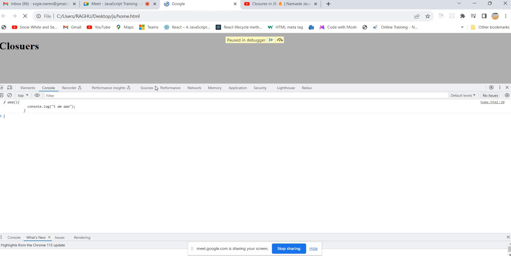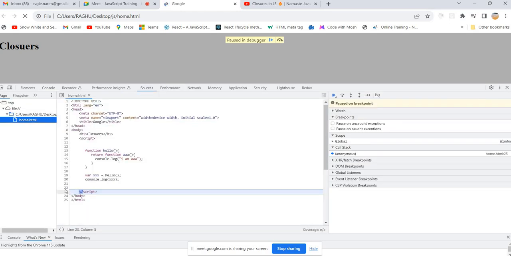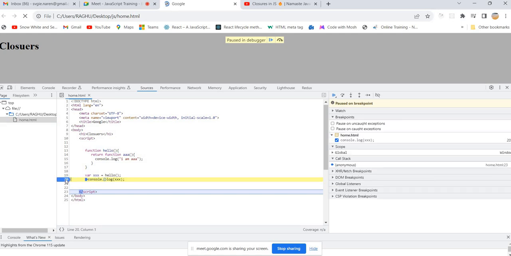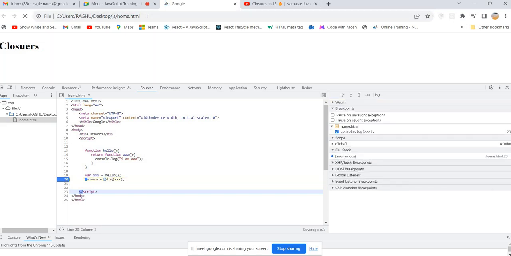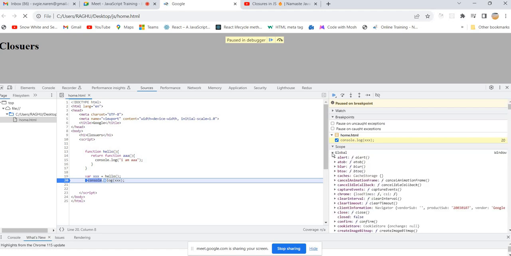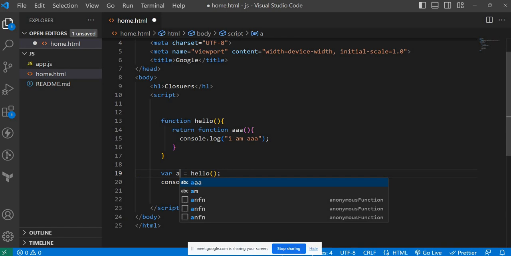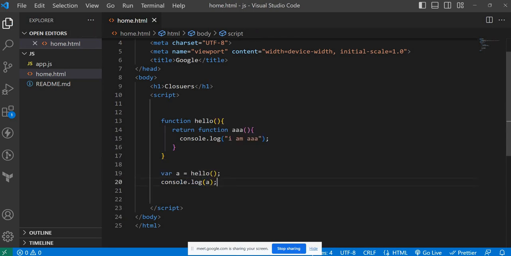Even if you check that in memory, just put a debugger before executing. In the global scope, what is the variable? We have triple x, right? I think it's better to take A, just so that it will be visible on the top.